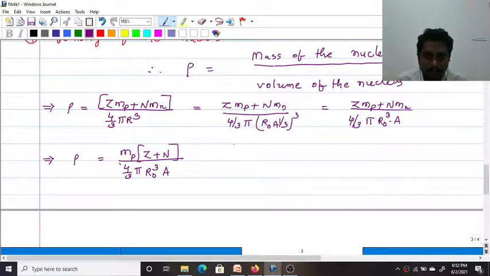Why am I writing it here? I took one approximation: mp is approximately equal to mn, so that you can take mp common here.